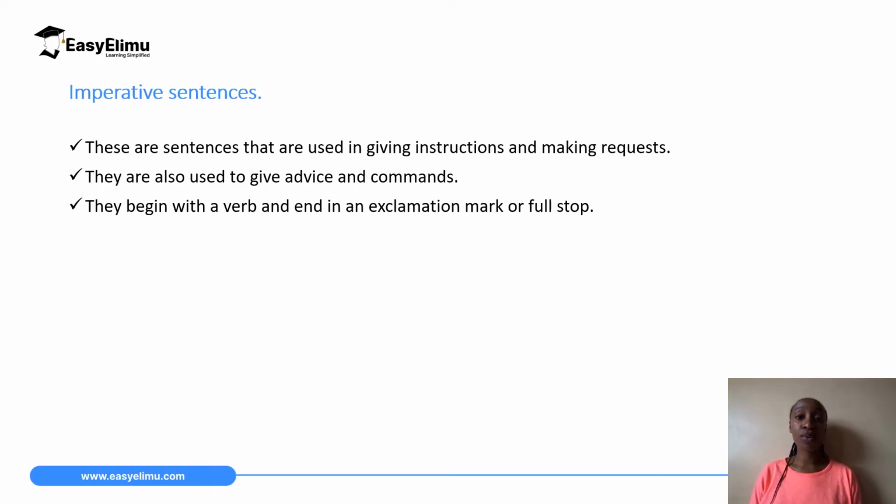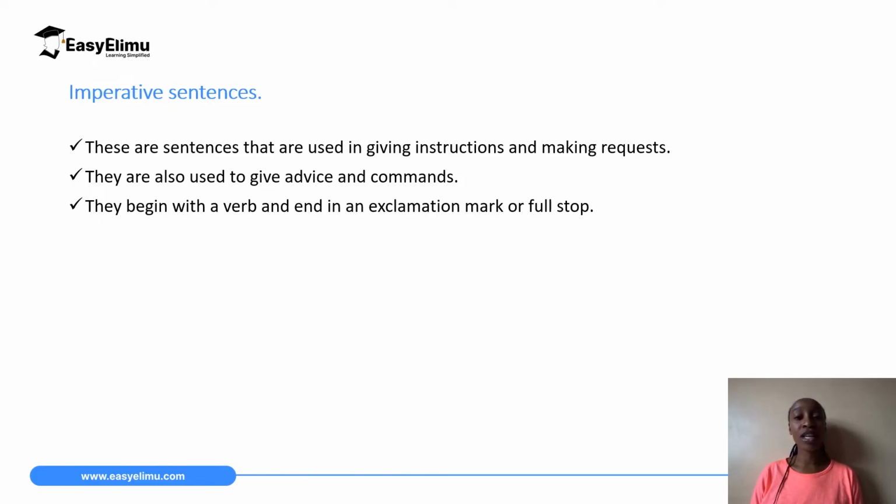Let us now proceed to imperative sentences. These are sentences that are used when we are making requests, giving advice, giving commands or instructions.